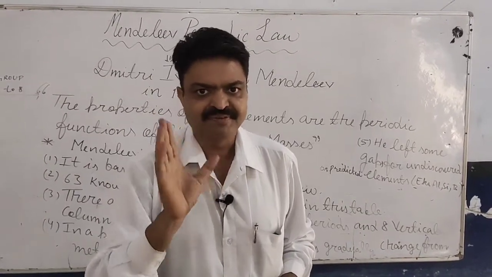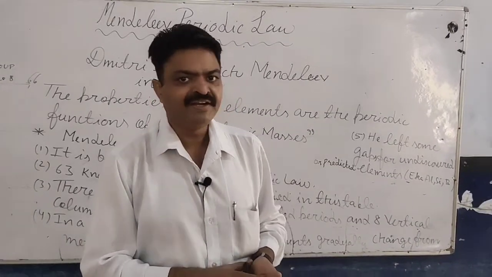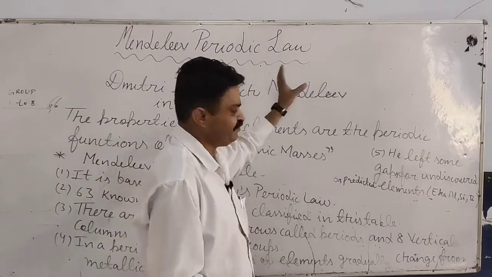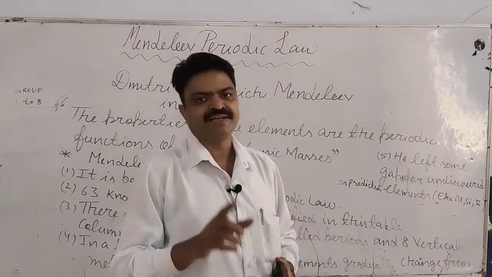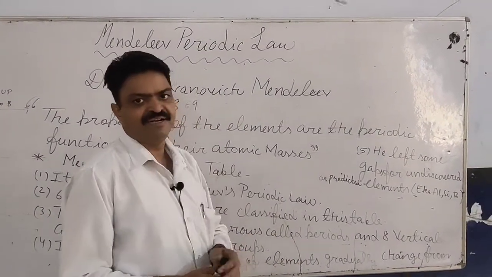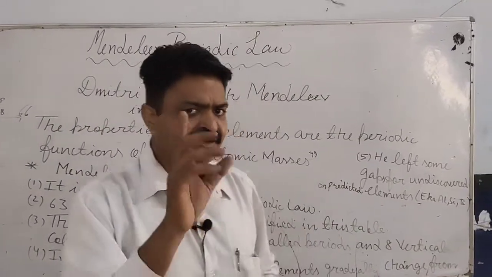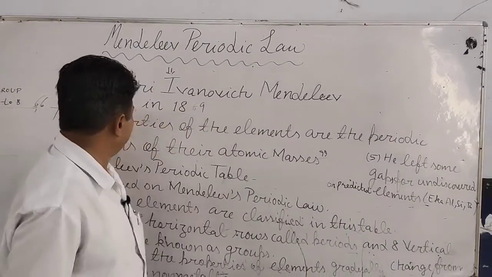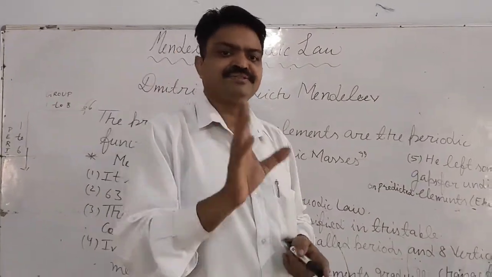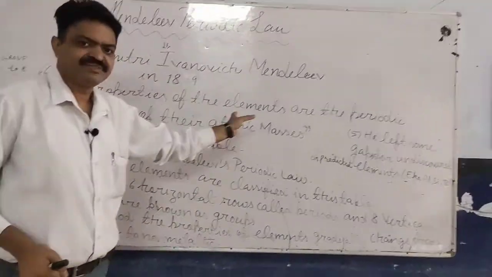It is the base of classification, means it is the base of modern periodic classification, and it was given by a great scientist, Dmitri Ivanovich Mendeleev. He was a Russian chemist, and in 1869 he gave one law, and that law is known as Mendeleev's periodic law. According to this law, the physical and chemical properties of the elements are the periodic function of their atomic masses.